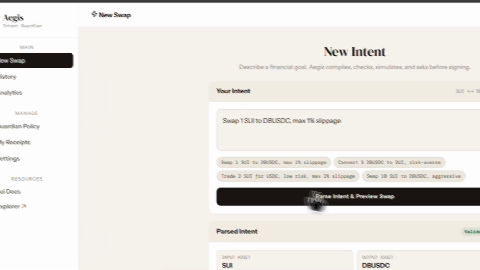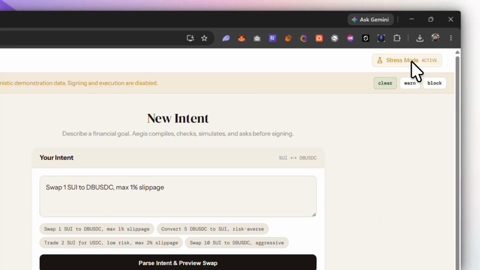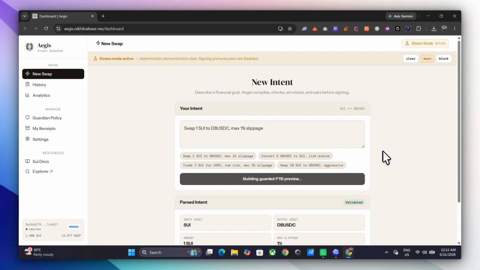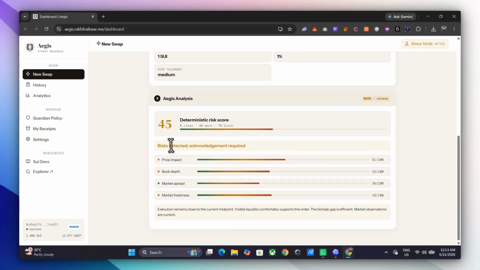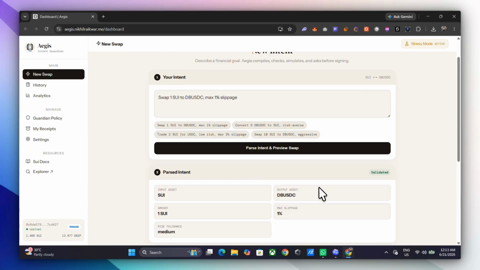Stress mode uses clearly labeled deterministic demonstration snapshots. It is intentionally non-executable and lets us demonstrate risk conditions safely. This warning exposes elevated risk across the same Guardian classes. Even after acknowledgement, stress mode cannot execute.